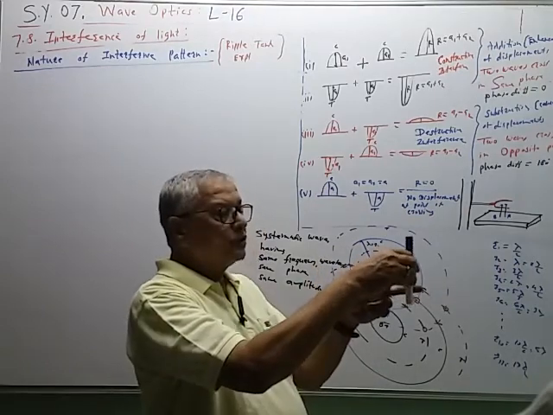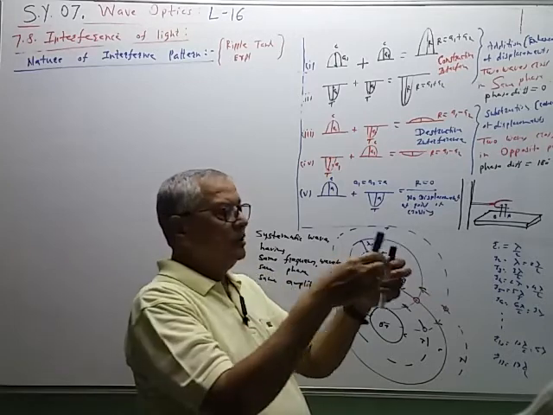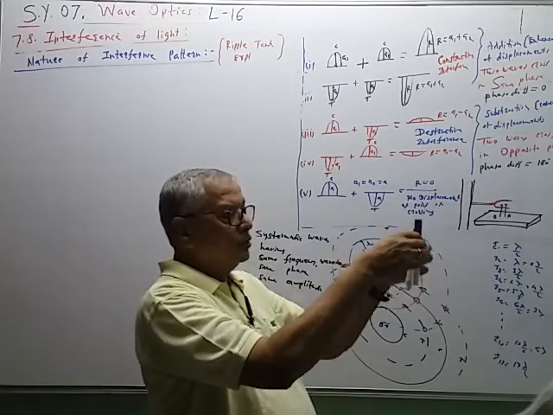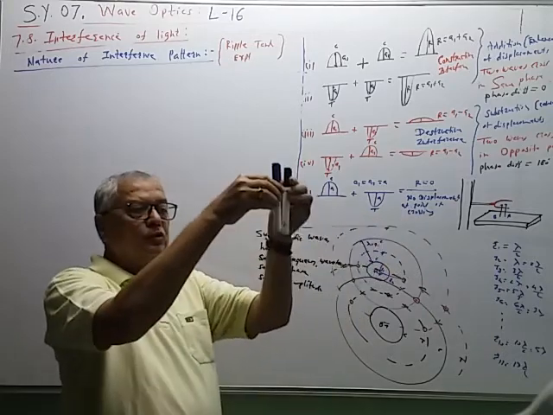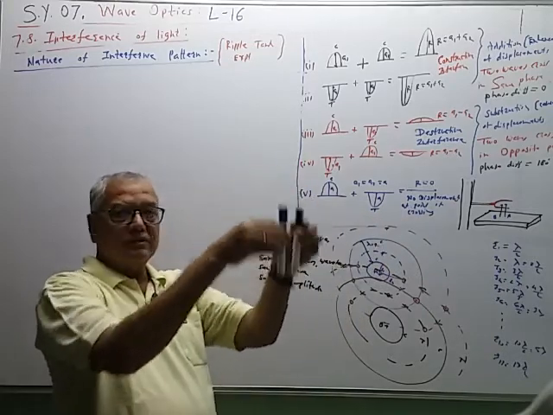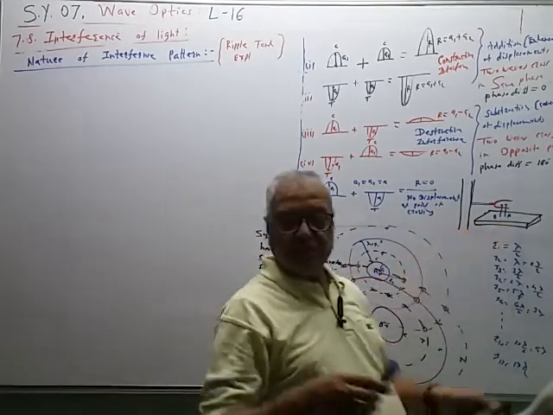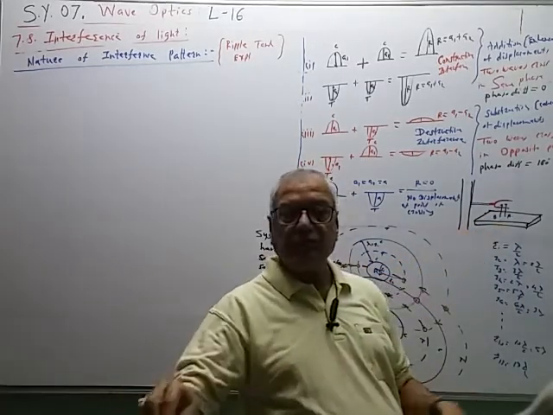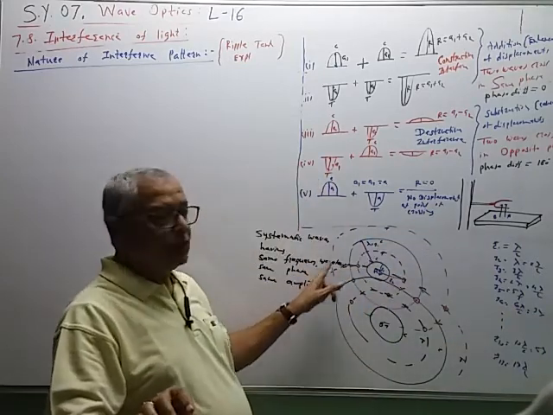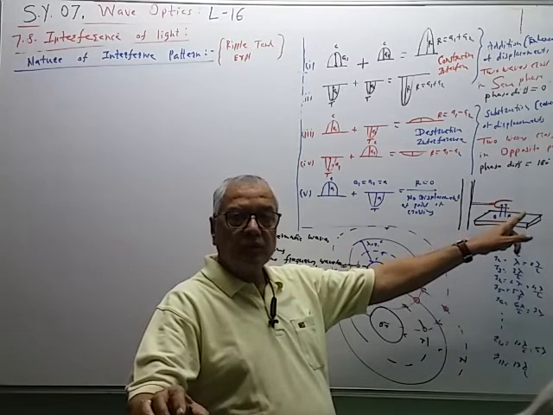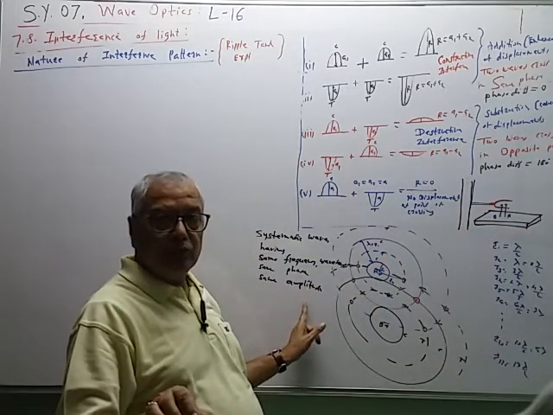So these two pins will also start vibrating. These two pins which are in contact with the water surface also start vibrating with the same frequency. So from point A and from point B, where the pins are in contact, the ripples will be produced like this. These ripples will have same frequency equal to the frequency of the tuning fork. They are in the same phase and they have same amplitude.